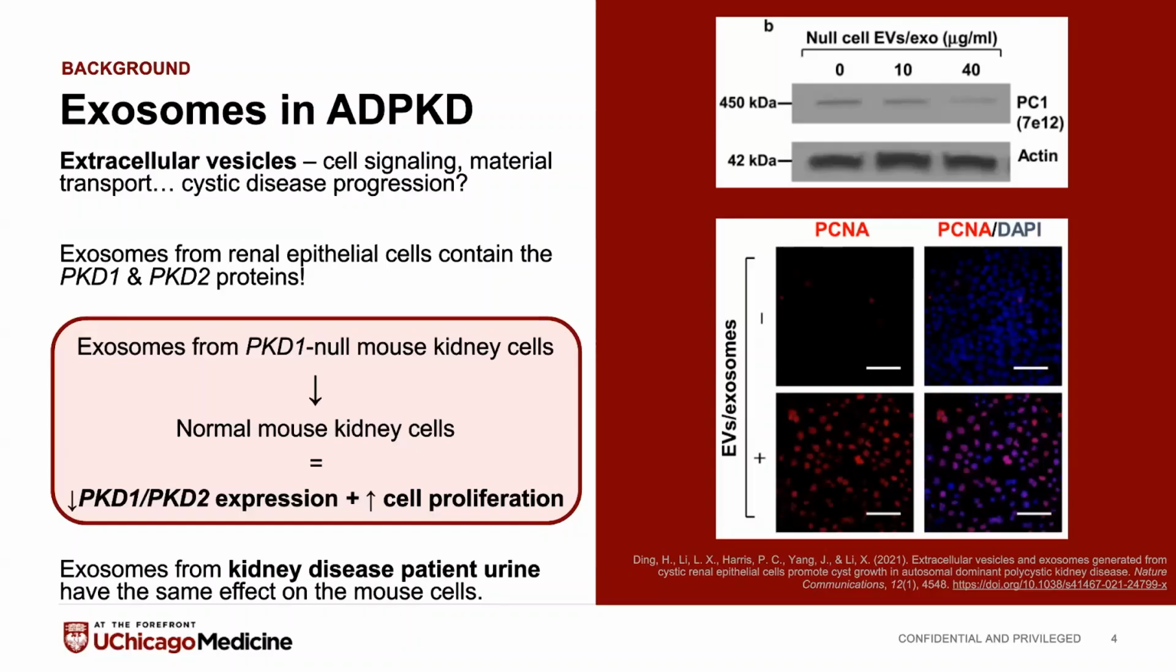And they've also shown that if you take exosomes from the urine of kidney disease patients, urinary exosomes are just kind of the best way to get these specific types of kidney exosomes, it actually has the same effect on the mouse cells. It also increases their cystic behavior like proliferation.